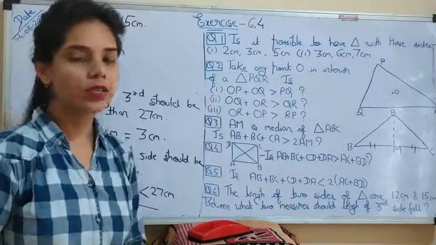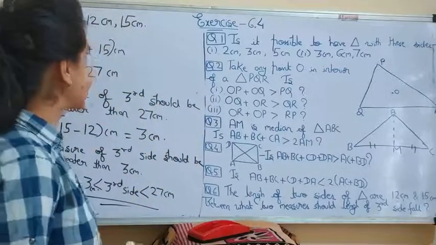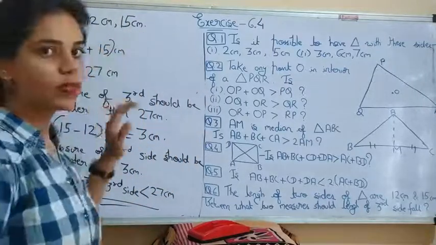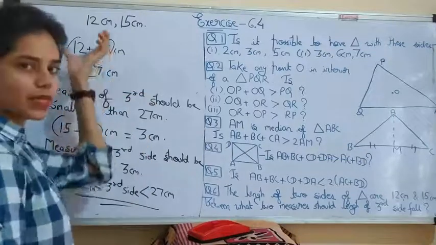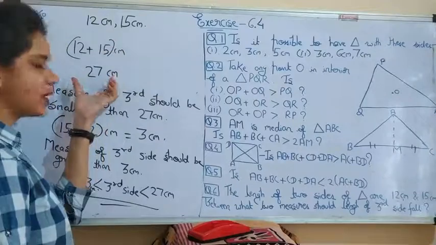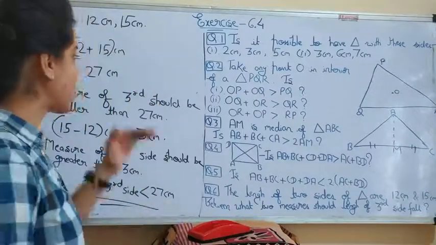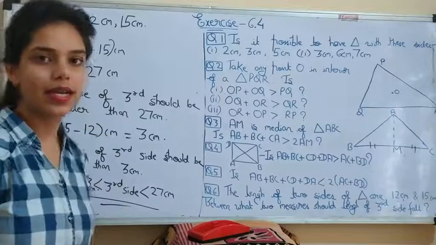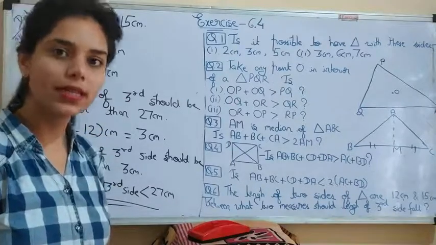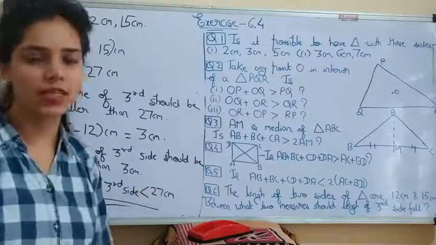Understood this thing? In this question I applied the property that the sum of two sides should be greater than the third side, so the sum 27 is greater than the third side. Now the difference of these two sides should be smaller than the third side. So between 3 and 27 the measure of the third side will fall.